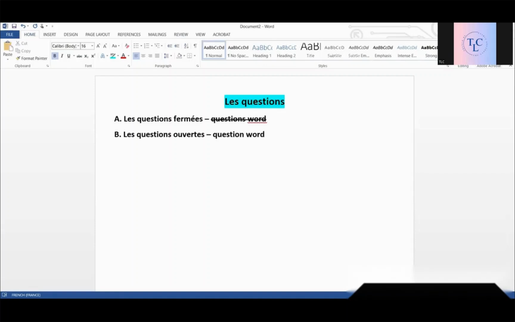Okay, what are question words? Où, comment, combien, pourquoi, quand, etc. Yes, so in a question fermée, we don't have question words. In a question ouverte, we have a question word. What is the other difference? Les questions fermées are also called yes or no questions, because to answer this question, we say yes or no.